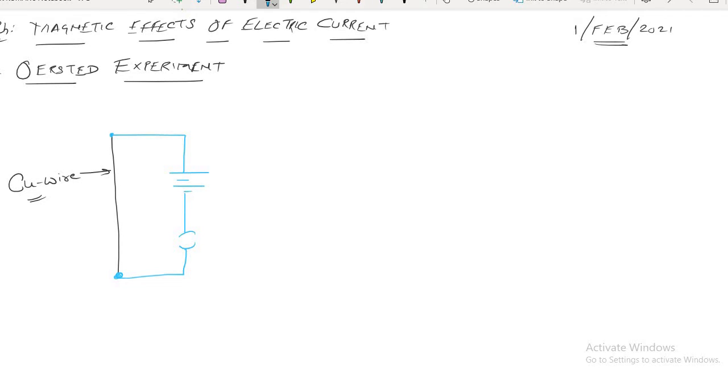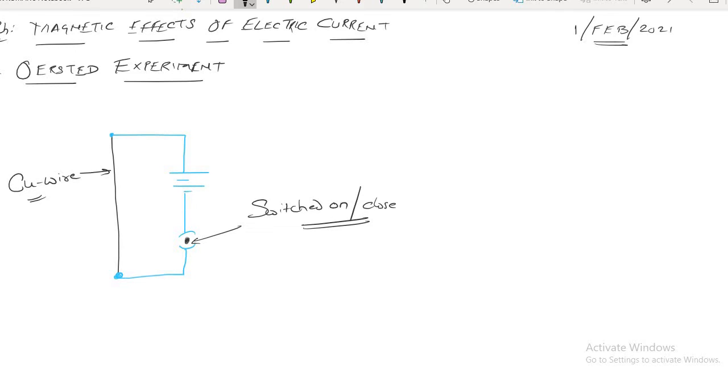Now I have closed the circuit. Closing the circuit means I have switched on the circuit. Switched on position or close means the same. Whenever at your home you switch on the electric bulb or the fan, that means you are closing the circuit.